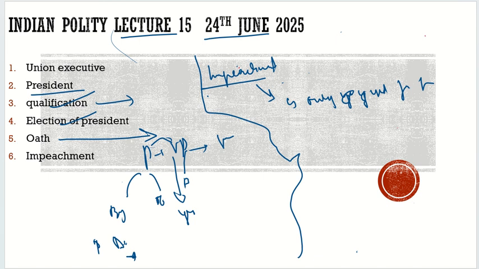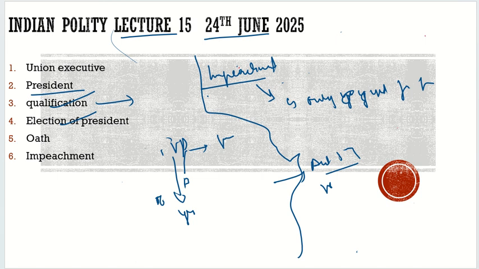So now let's discuss this term impeachment. What is this impeachment? Before we discuss impeachment, let's discuss, can the president be reappointed? 100% he can be reappointed. It is Article 57. It says eligibility for the re-election. He can be reappointed as many times as possible. There is no upper limit. But with respect to USA and Ireland, there is the upper limit, only 2 terms. We know that. Now let's finally discuss the impeachment.